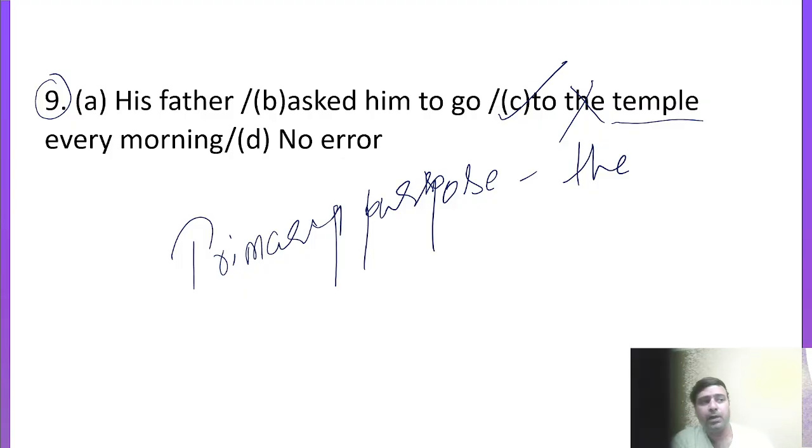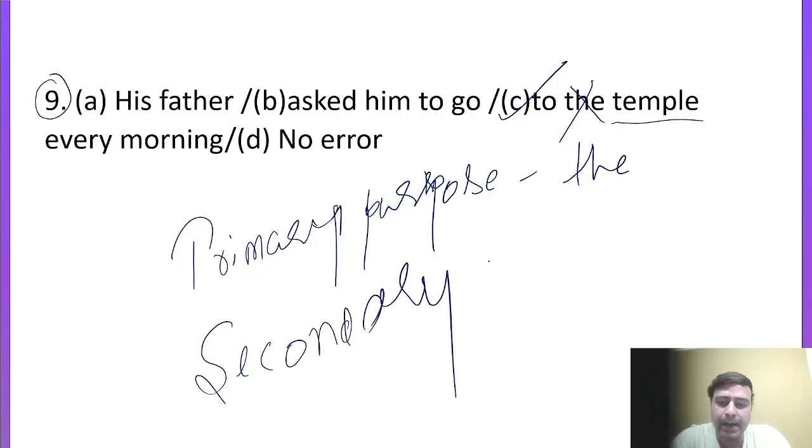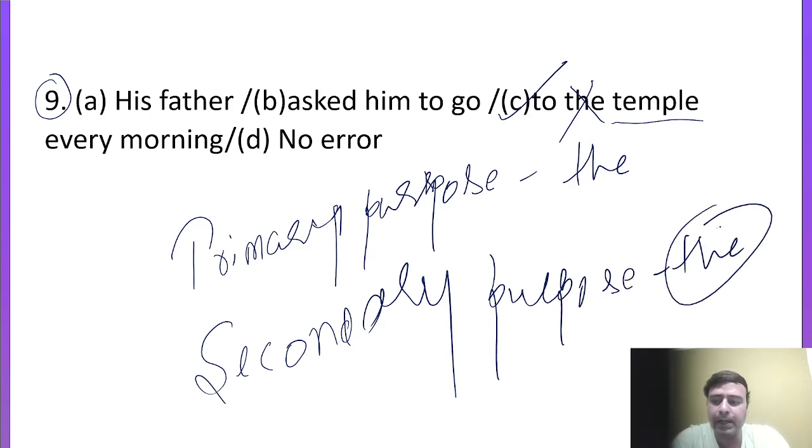But if I change the statement and say, I went to the hospital to see my admitted friend, here a secondary purpose is mentioned. So whenever there is a secondary purpose mentioned in the statement, in that case you can use the article the. There the article the is absolutely correct, but here the article the is incorrect.